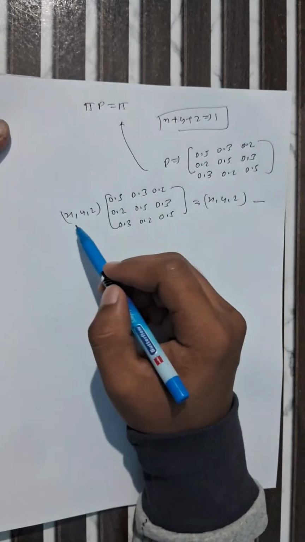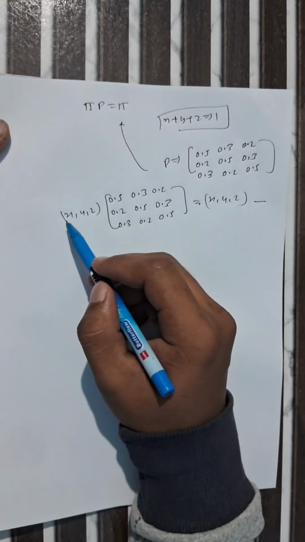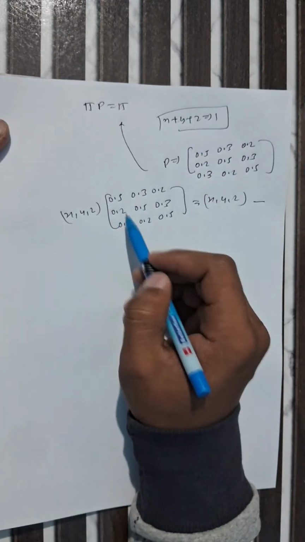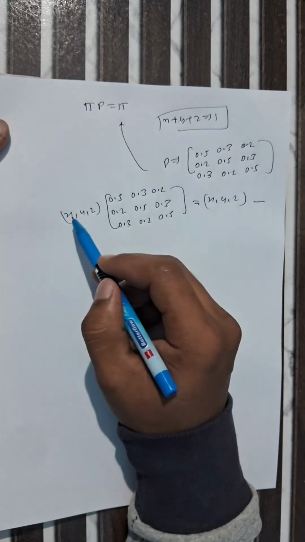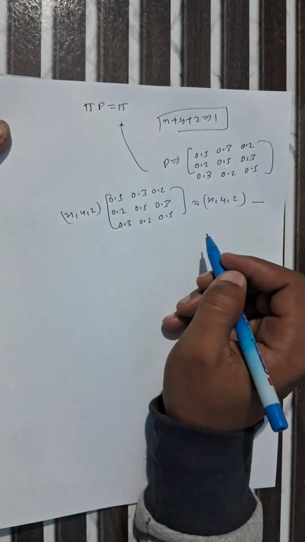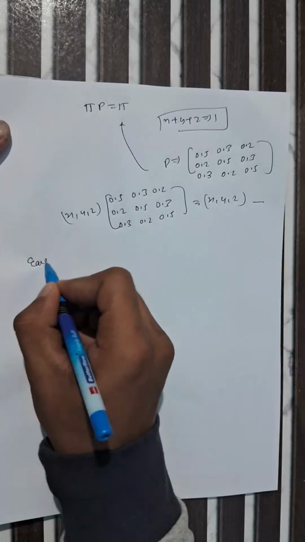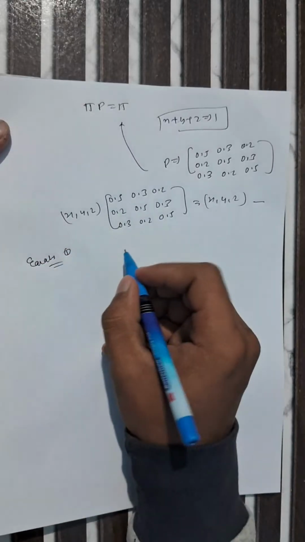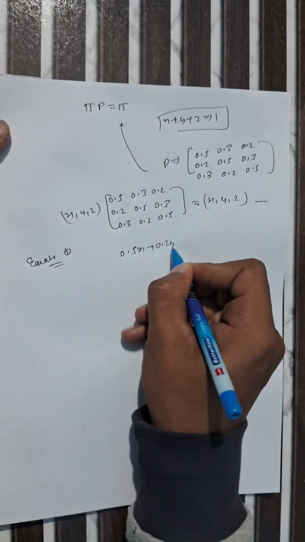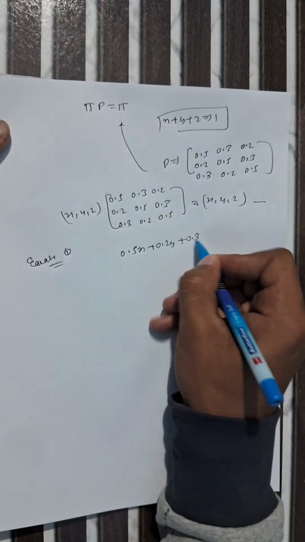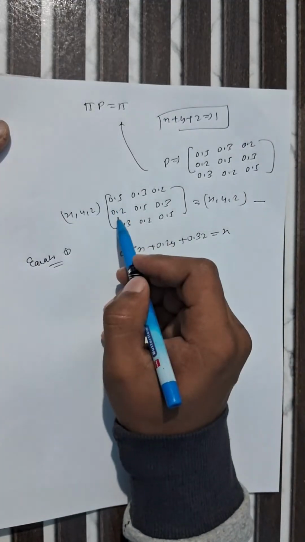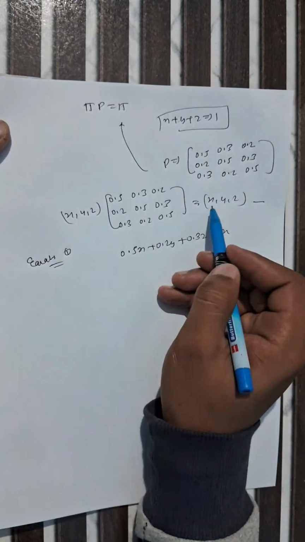So now we have to multiply x into, we can consider this is a row and this is a column. So x into 0.5 plus y into 0.2 plus z into 0.3. Like that you have to multiply and compare for each x, y, and z. So let's solve it. For our equation 1, this is 0.5x plus 0.2y plus 0.3z should be equal to x.